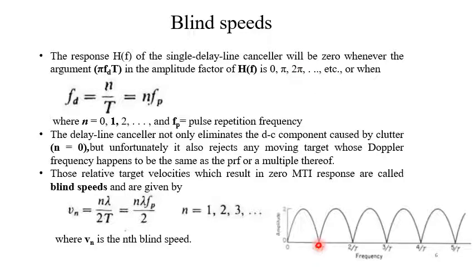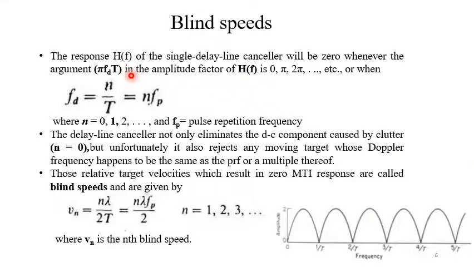That means argument 0 means here, argument π means here, argument 2π means here. So at those points the H(f) will be 0.